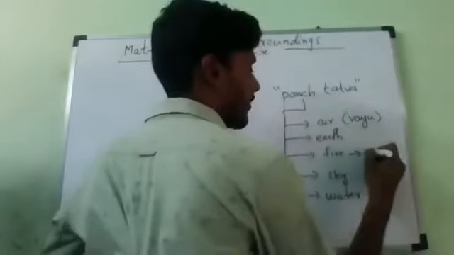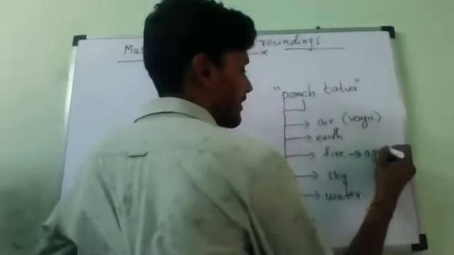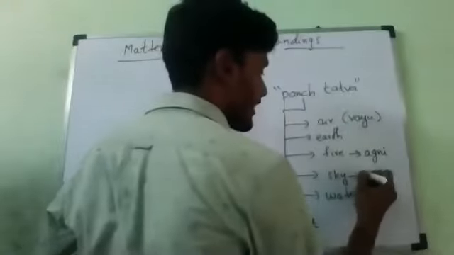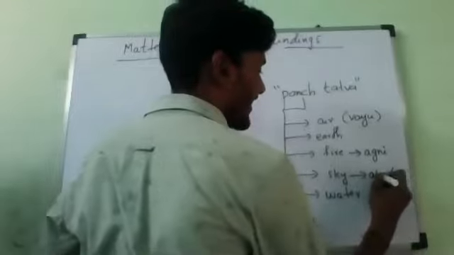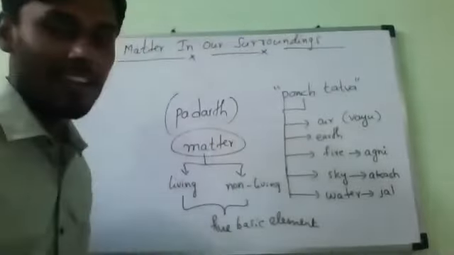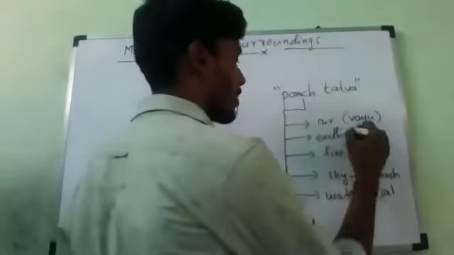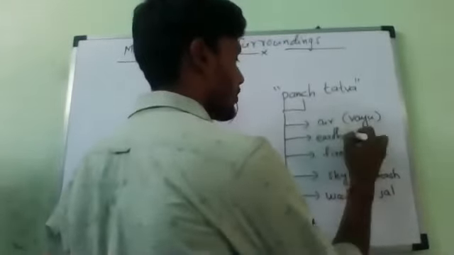Tell me, fire, what we used to call? Agni. Sky in Tamil, tell me. Akash. Water we used to call it as Jal. And earth we used to call it as Prudvi. What we should call?